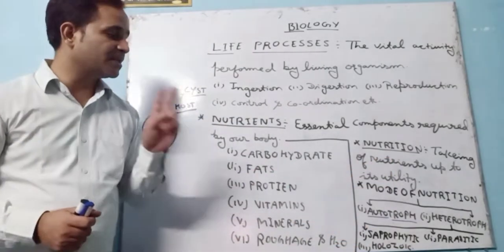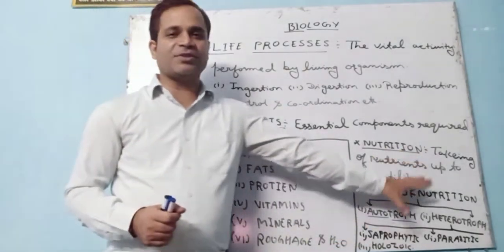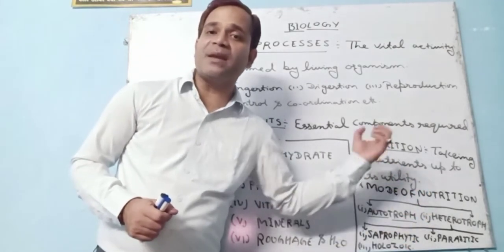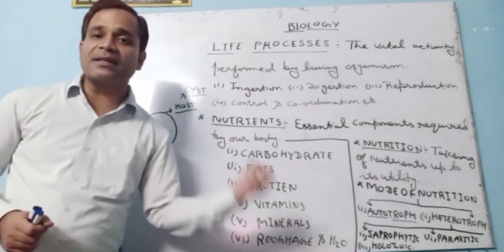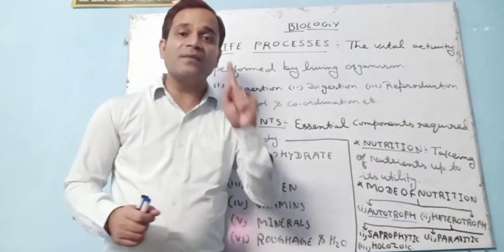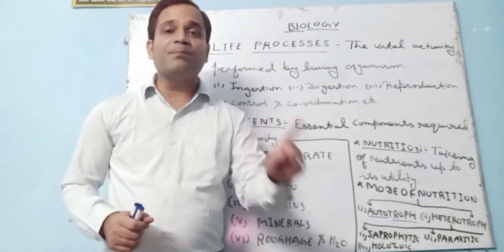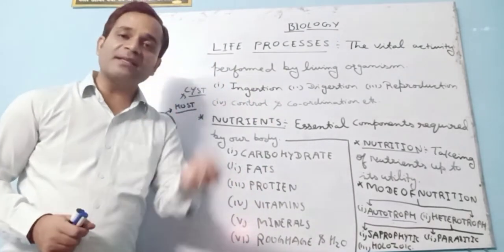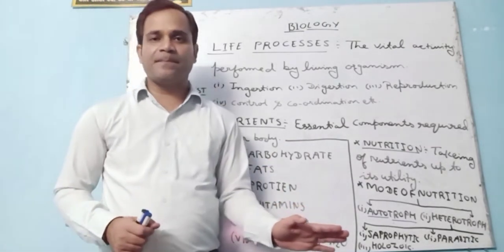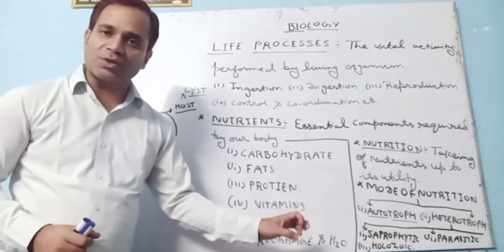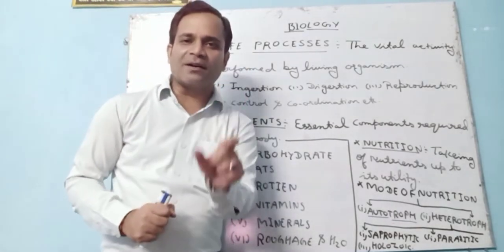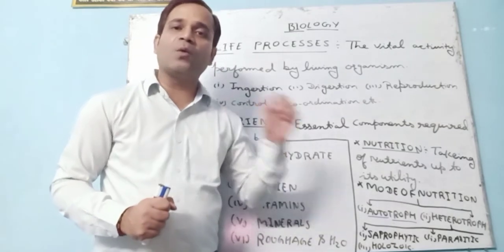Mode of nutrition is basically two: autotroph and heterotroph. Just let me tell about the autotroph: the organisms which synthesize their own food, which make their own food with the help of sunlight, carbon dioxide, water and minerals. The best example is the green plant. And you know students, always say green plants. Never say just plants, because plants are both green as well as non-green. So you always say green plants, students. Clear? So the green plant is an autotroph. As the name suggests, auto means self, and troph means to synthesize food.